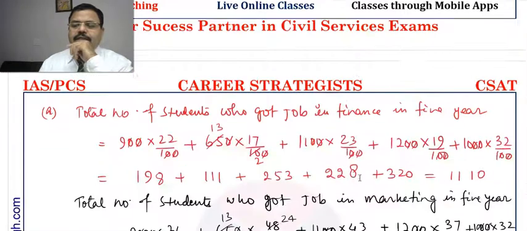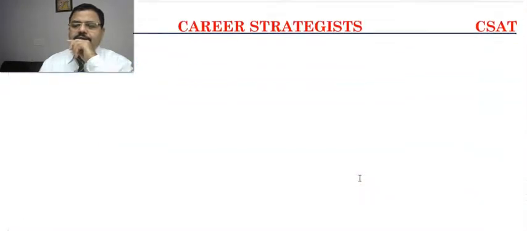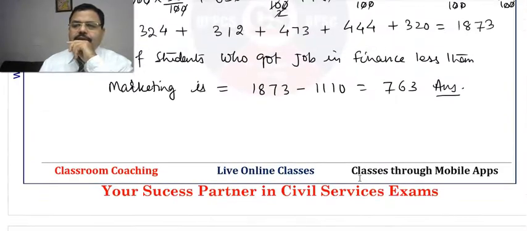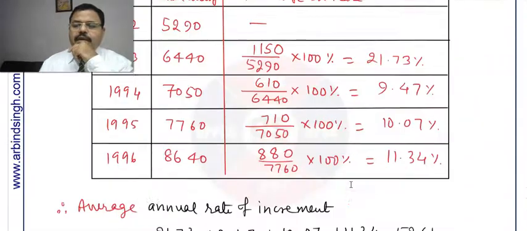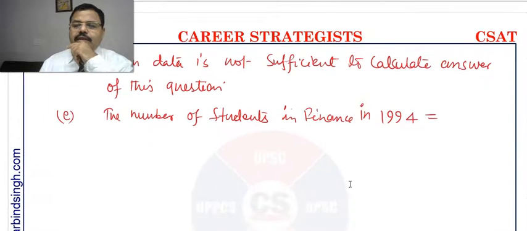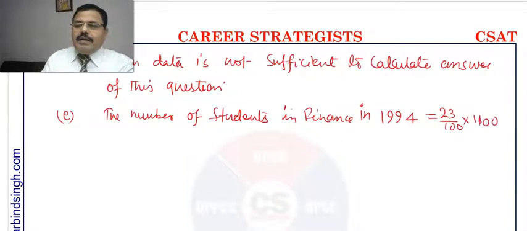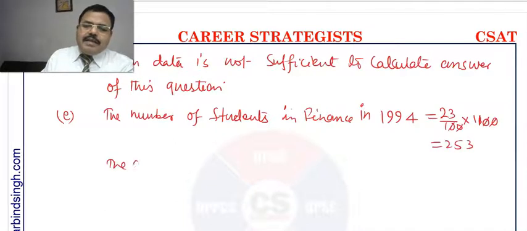So the number of students in finance is 23% of 1100, that is 23 by 100 of 1100. The 100 cancels, giving 253 students.